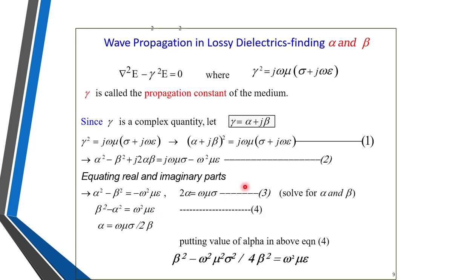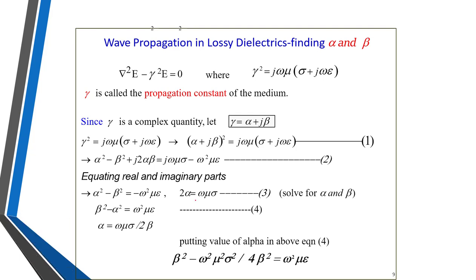And the third equation: if you equate the imaginary parts, we get 2 alpha beta is equal to omega mu into sigma. So I have to add the beta term here.